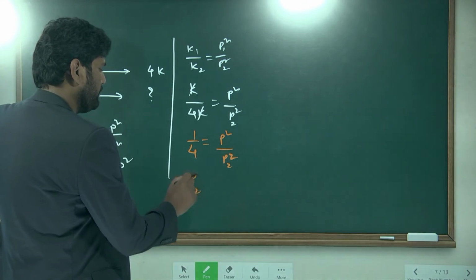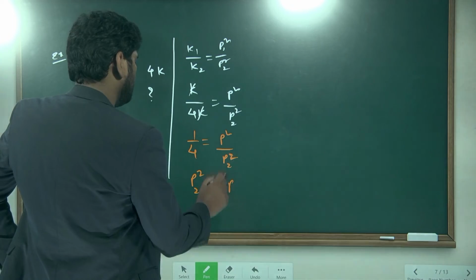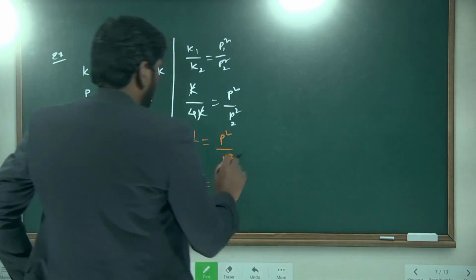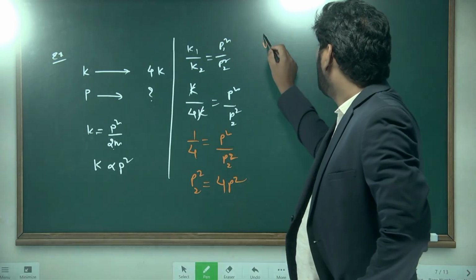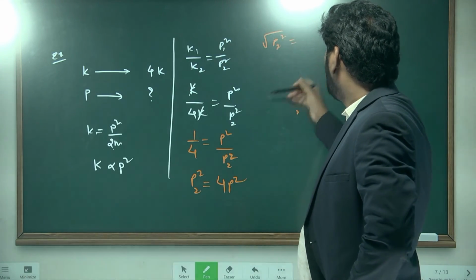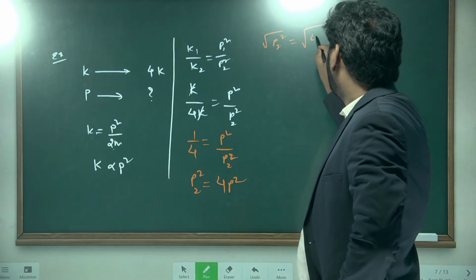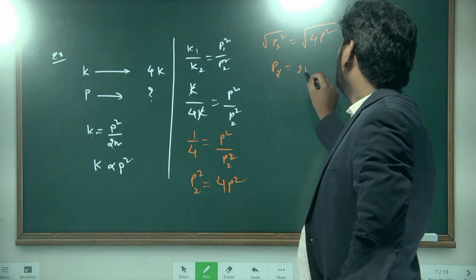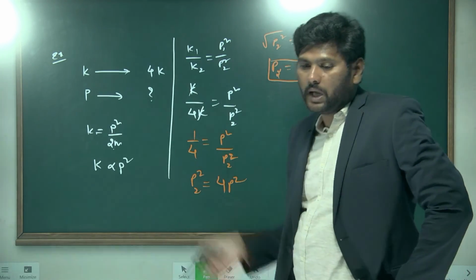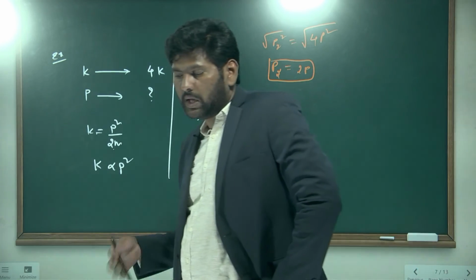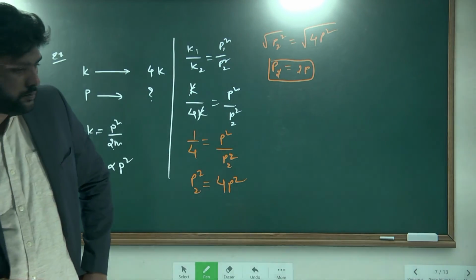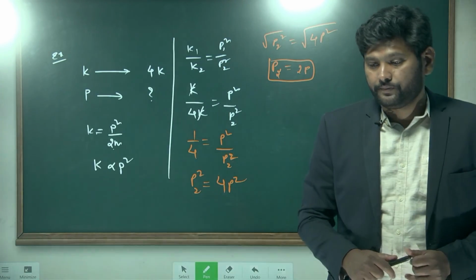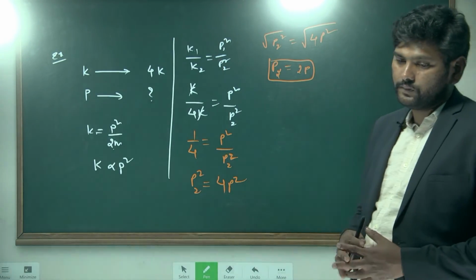When K gets cancelled, 1 by 4 is equal to P square by P2 square. So P2 square is equal to 4 times P square. Taking square root on both sides, P2 is equal to 2 into P, which means how many times has it increased? 2 times. So this is the way you can define the things here. Understand? Note down.